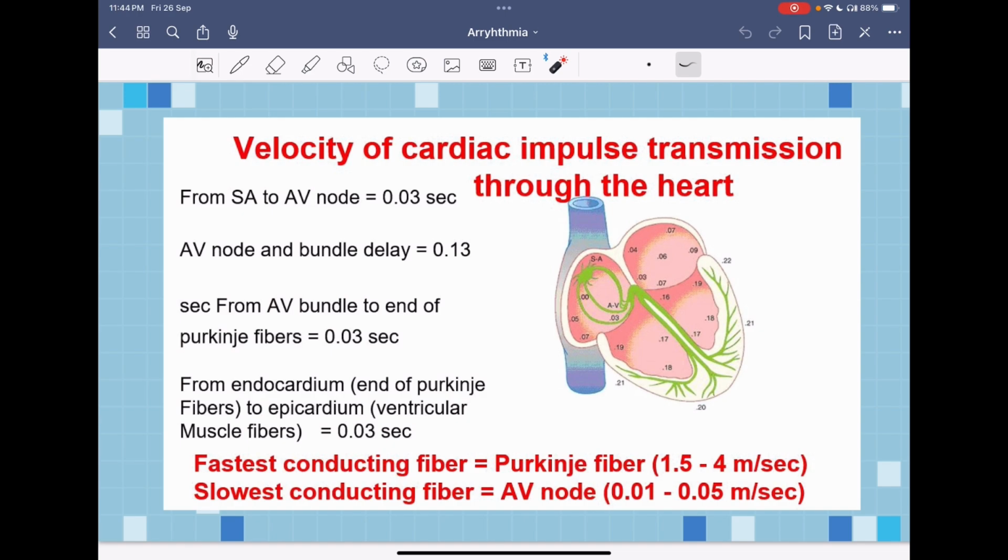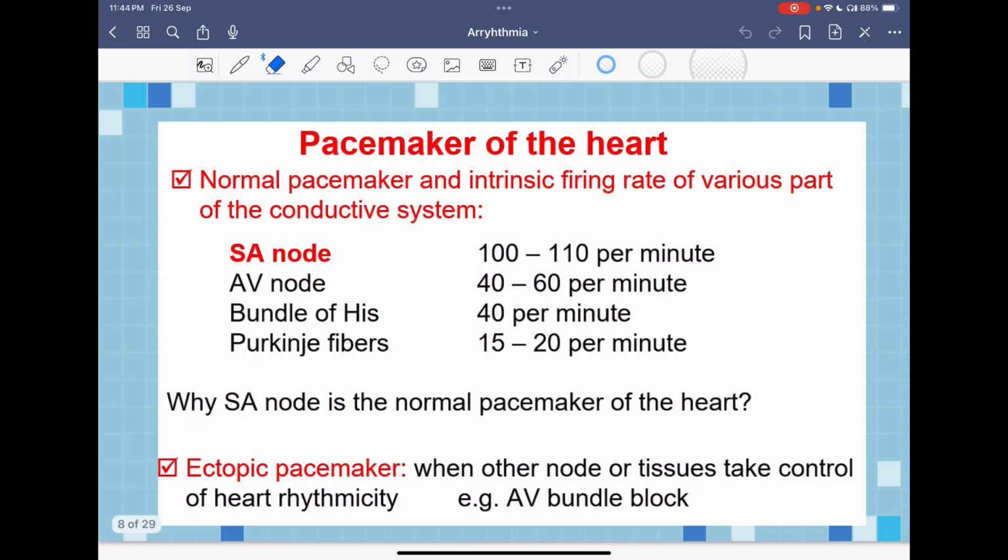But the highest intrinsic firing rate belongs to the SA node, not the Purkinje fibers. Purkinje fibers have the highest conduction velocity, while the SA node has the highest intrinsic firing rate. The slowest intrinsic firing rate belongs to the Purkinje fibers.